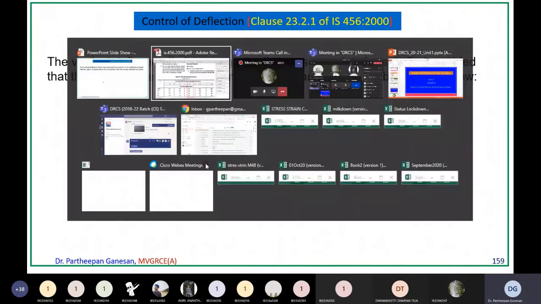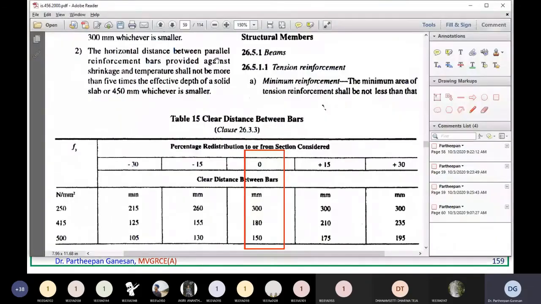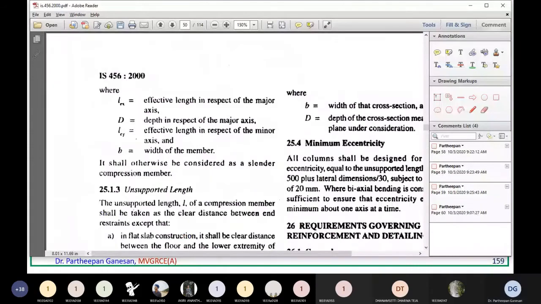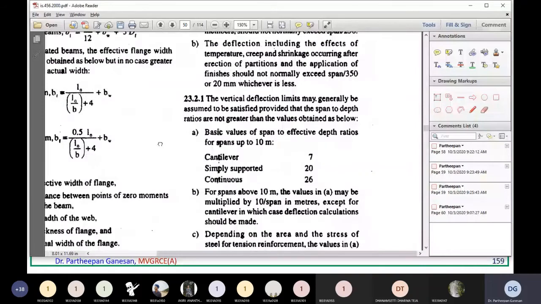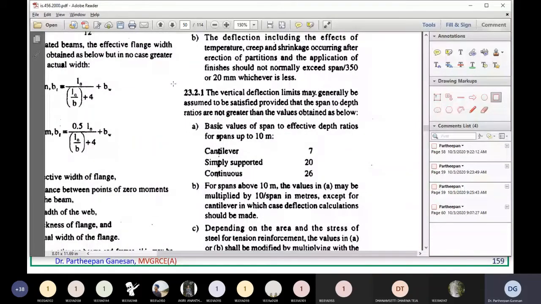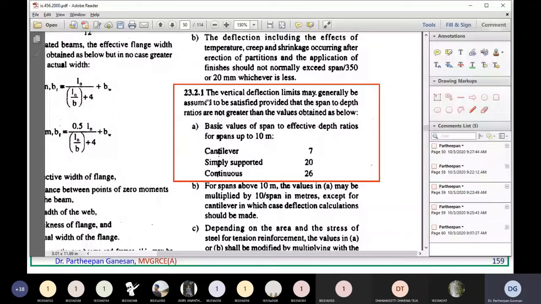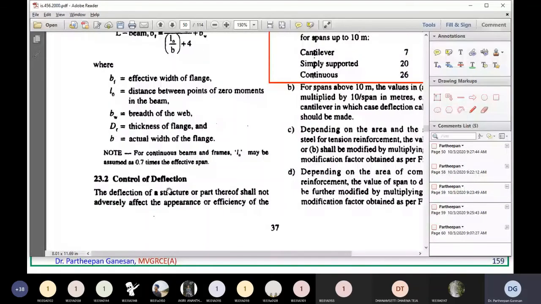So here I will show that one. If you see here, 23.2 is the control of deflection.